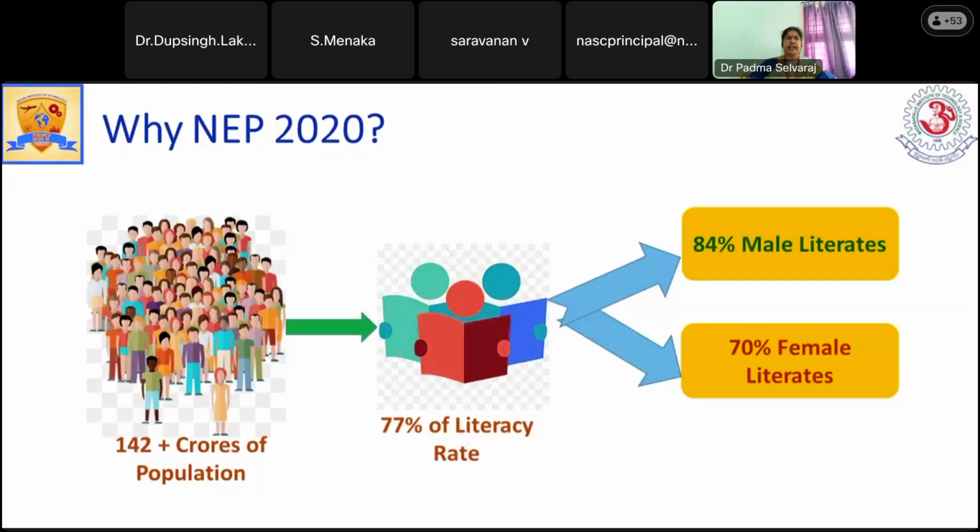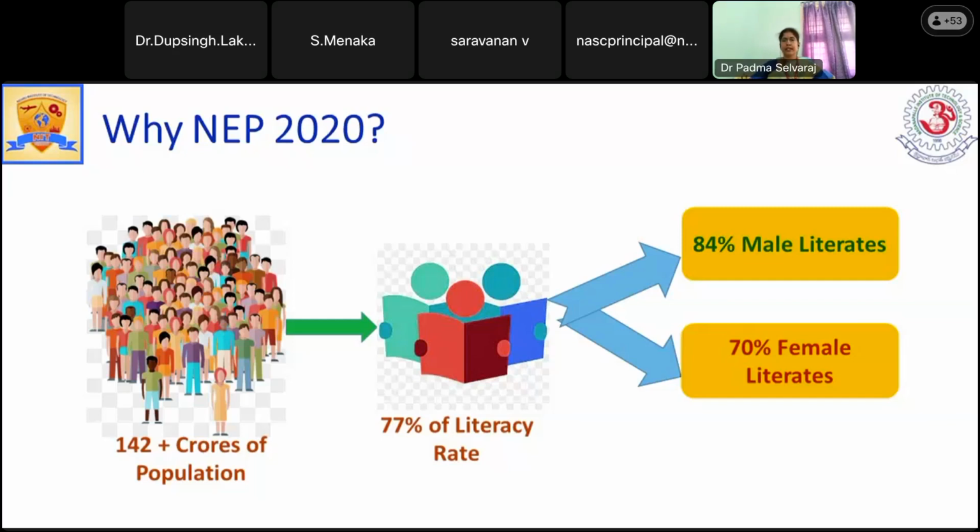So why is this NEP 2020 required? What is the need? As I mentioned earlier, the right to education is given, but are we getting quality education? If we insist on quality education, it is not up to the mark. We know the population of our country. We have crossed more than 142 crore, beating China. But compared to our population, our literacy rate is 77%, which is not suitable for today's trending level. When we are supposed to meet global standards, we are still behind.